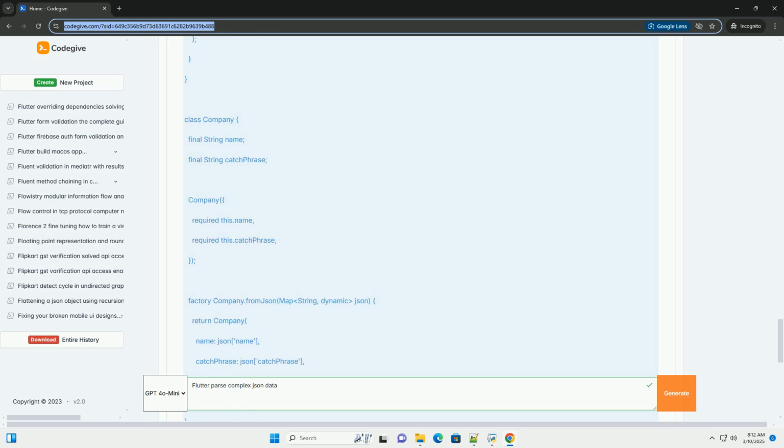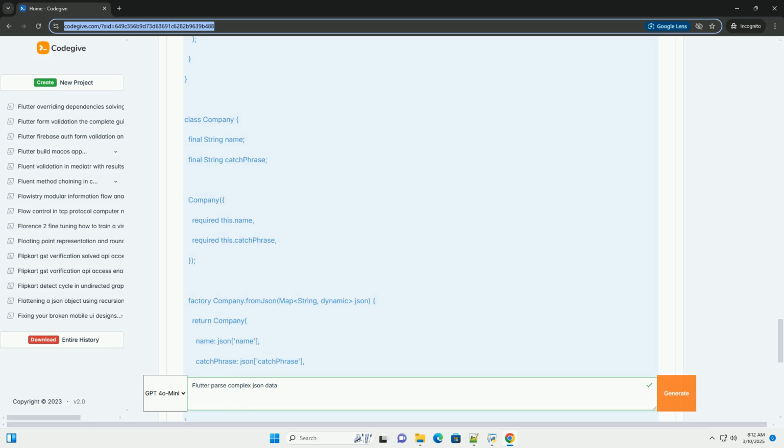7. Parsing dates. When parsing dates from JSON, use the DateTime.parse or DateTime.tryParse methods. If the date format is custom, you might need to use the intl package for custom date formatting. 8. Handling different data types. Be mindful of data types when parsing JSON. If a field is expected to be an integer but is received as a string, you may need to convert it using int.parse.